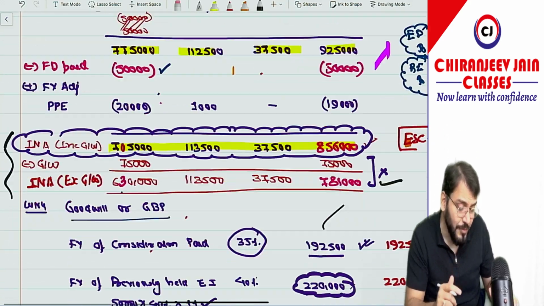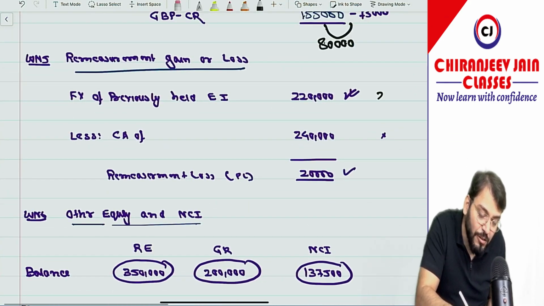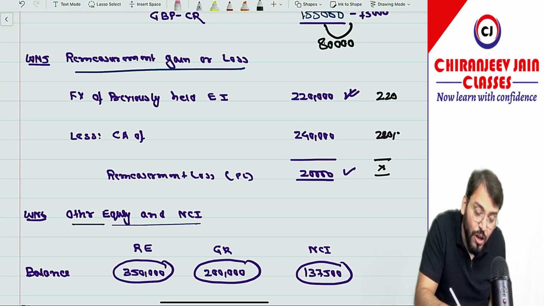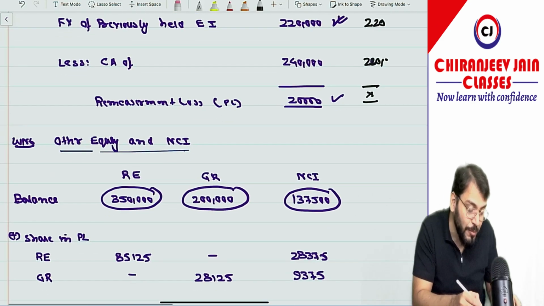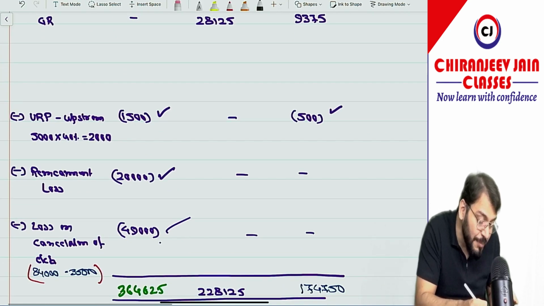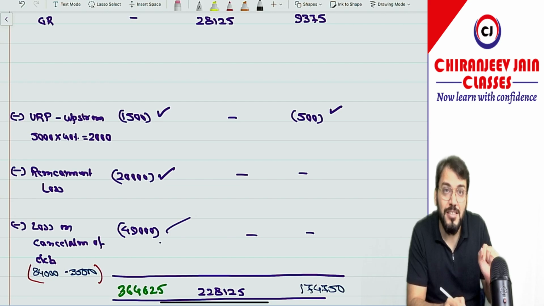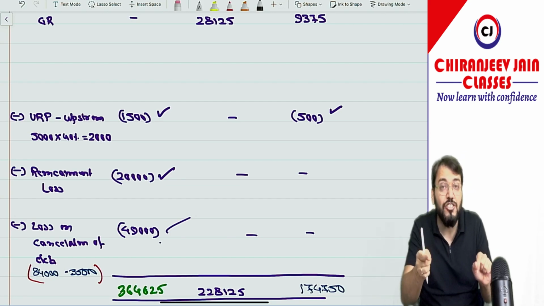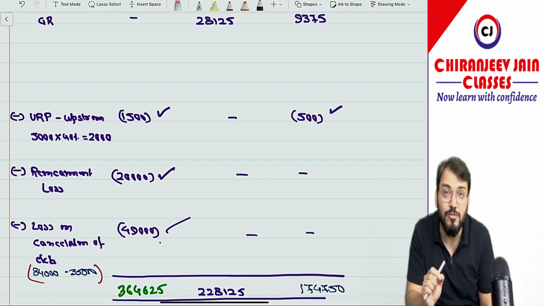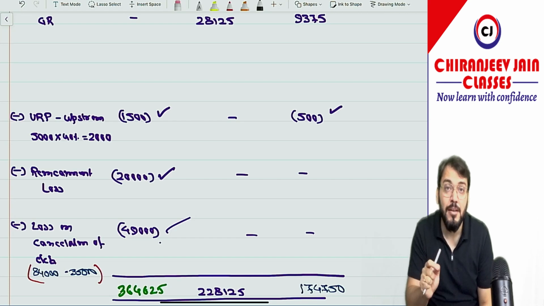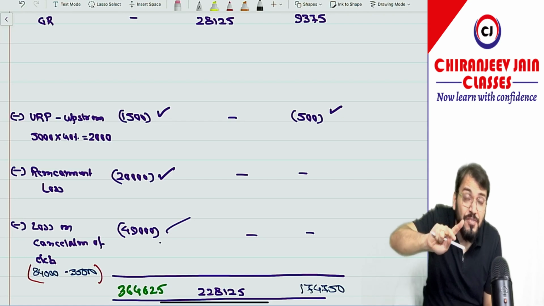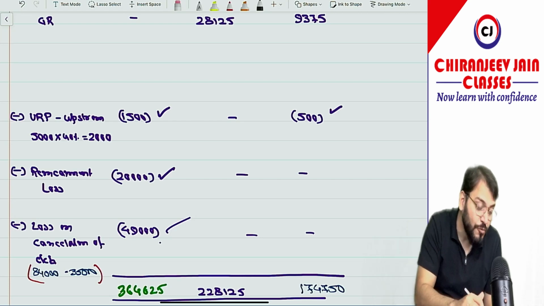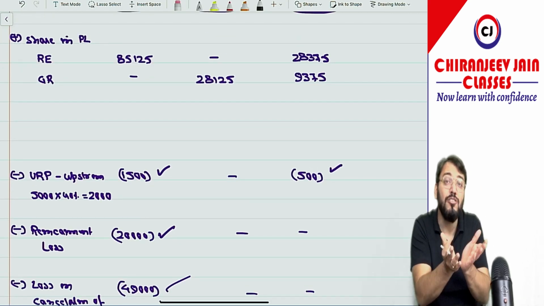Just try to understand. If you have done this, this is 2,20,000. This will also be 2,20,000. Ultimately, there is no gain or loss, but the 20,000 that has been received by the parent company should be eliminated from retained earnings. So from retained earnings we will not deduct remeasurement loss, but will deduct dividend received, because as per the equity method, what is the journal entry? Bank account debit to investment. But in their standalone financial statements, they have done bank account debit to P&L. So of course we need to nullify that dividend because we have applied the equity method. So from retained earnings, deduct 20,000. Ultimately your answer remains the same.